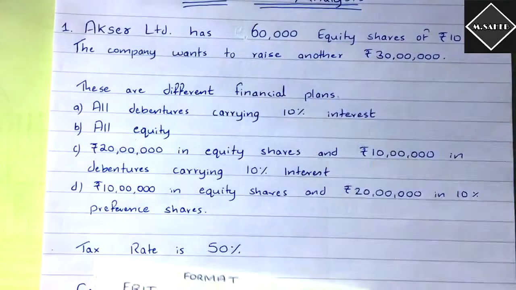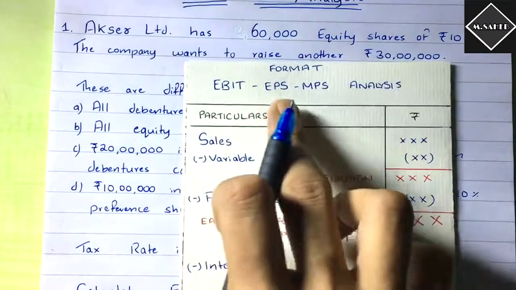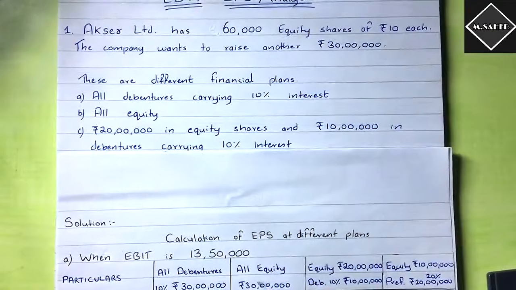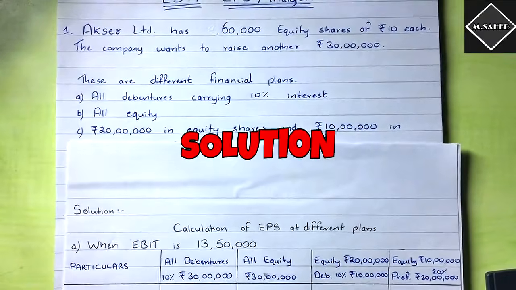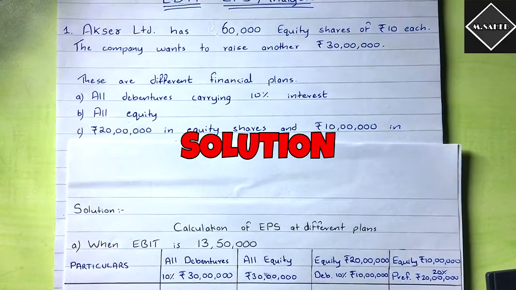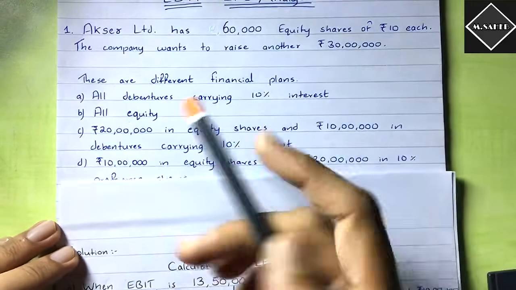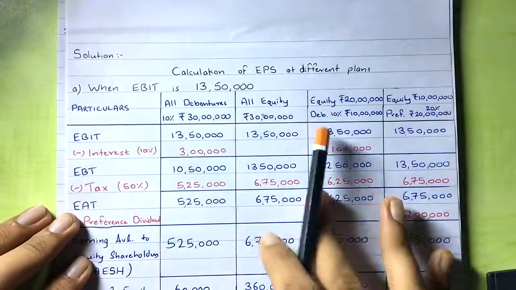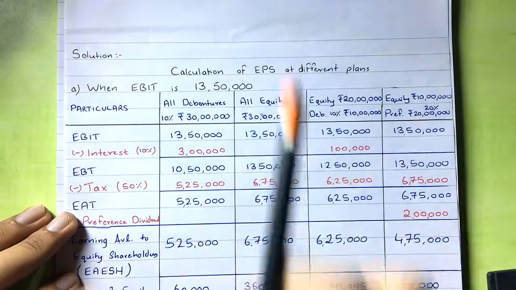So we have to analyze each of these capital structures by doing EBIT-EPS analysis. Fine. So let's solve this problem. It's very simple. See here, see how simple this problem is. The first thing that you have to do is take the columns, right? We have 4 different plans, isn't it? A, B, C, D. So 4 columns of plans and 1 particulars column. So in total we have to take 5 columns.